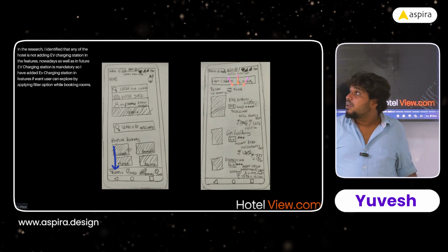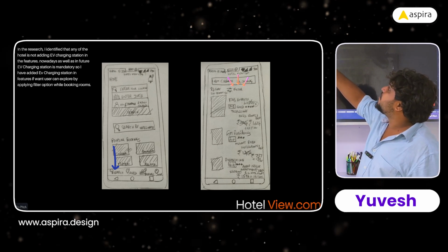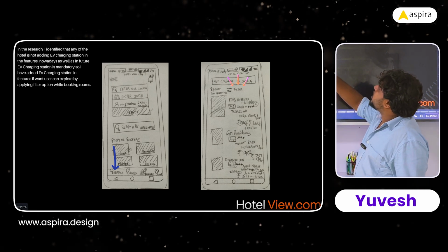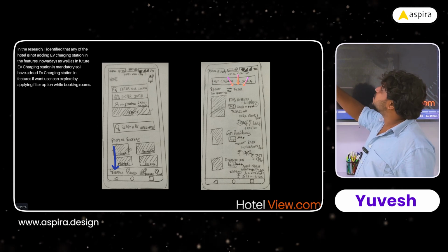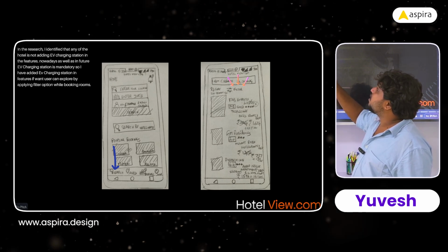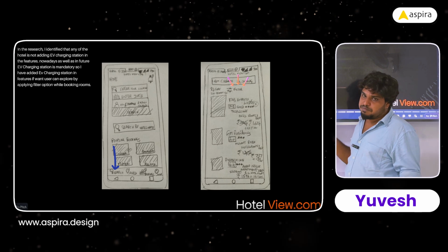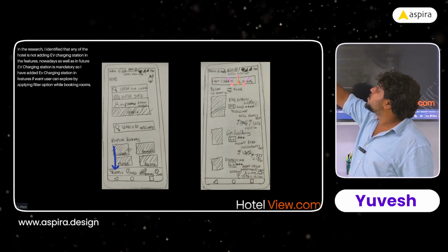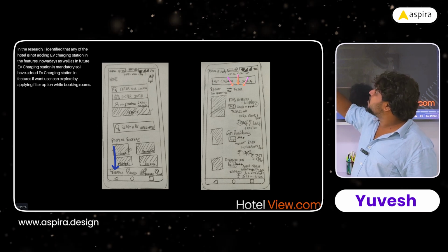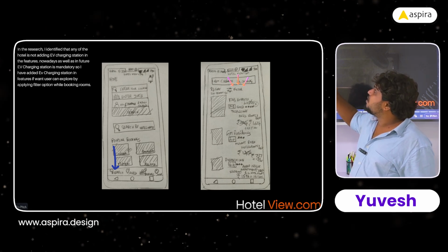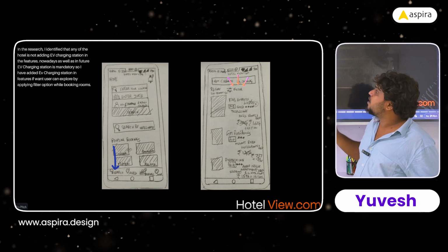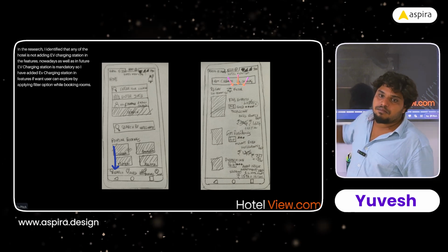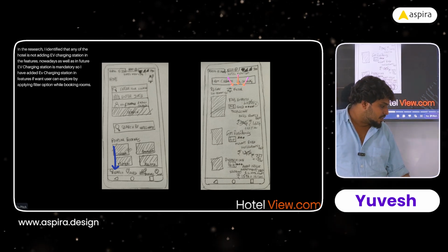And the second thing is, in this research I identified that hotels are not adding the EV charging station in the features. Nowadays and in the future also, the EV charging station is a must, because many users are switching to EV. So I have added that EV charging station feature. If they want, the user can explore it by applying the filter in the booking option. Okay, for that, only the screens.